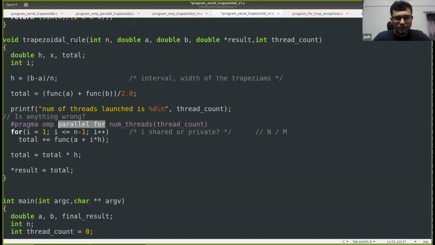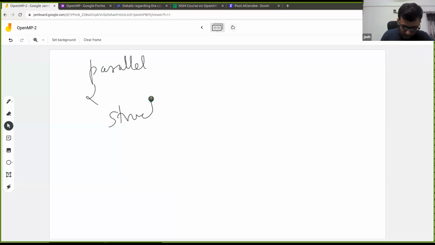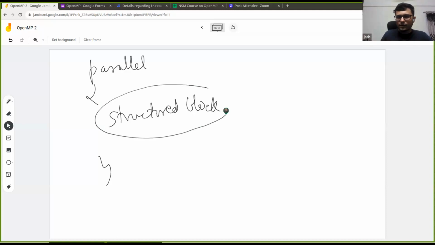Okay, let me switch to the whiteboard now. If you remember the parallel construct, whatever structured block of code followed it, each thread was executing it. Each thread used to execute this structured block of code, and there was no work sharing. So this is the parallel clause.